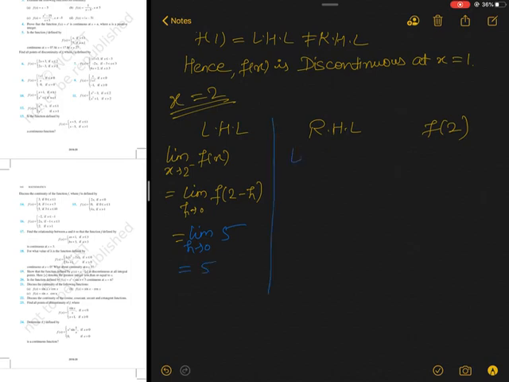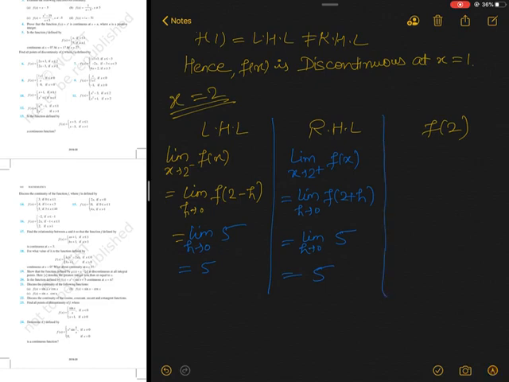Now when you calculate it for RHL, limit x tends to 2 plus f(x), it will be equal to limit h tends to 0 f(2 plus h). Here 2 plus h means greater than 2, so it will be 2.00001, 2.000000001. It will come in the function f(x) equal to 5, so I will write 5 and the output is 5.